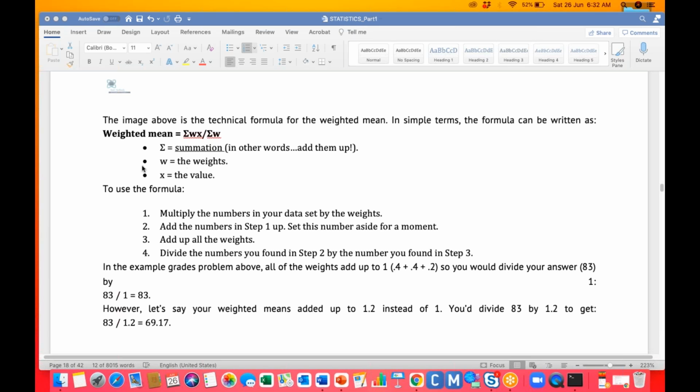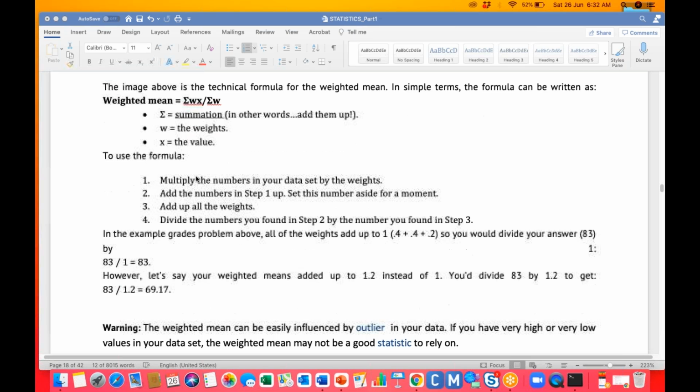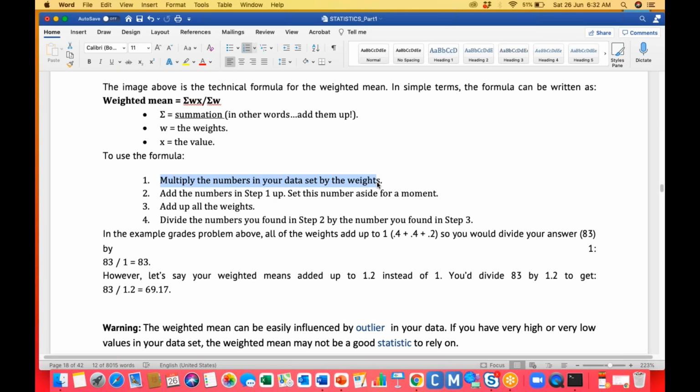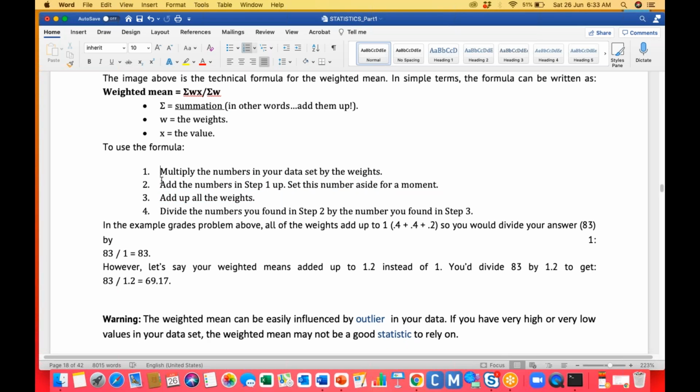Summation, in other words, the addition of them. W is nothing but weights, X is nothing but values. To use the formula, again we have the steps. First of all, multiply the number and corresponding weights, and add whatever results we are getting from this multiplication. After that, we need to add the weights and divide the step 1 result by the step 3 result. Those are the steps we need to follow to find the weighted mean.